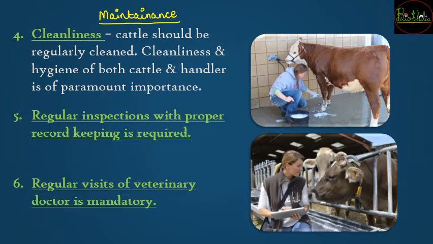So cleanliness is going to be the first thing that comes under maintenance. So cattle should be regularly cleaned. Cattle को बात करना जरूरी है. As well as the cattle being cleaned, even the handler should be clean. So cleanliness and hygiene of both cattle as well as the handler, यानी जो उसको फीड दे रहा है, जो उसका दूध निकाल रहा है या उसको पानी दे रहा है, all those need to be also clean.